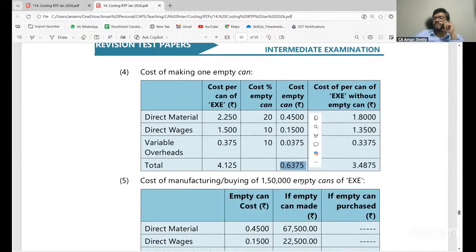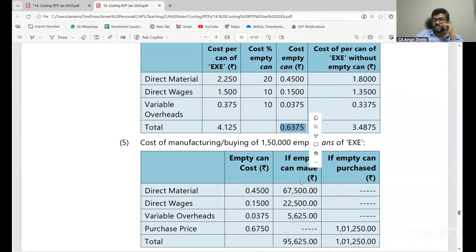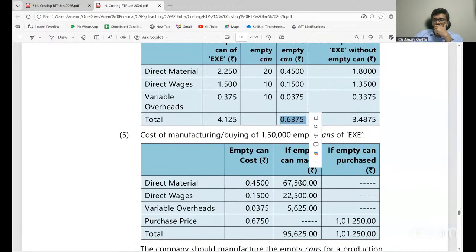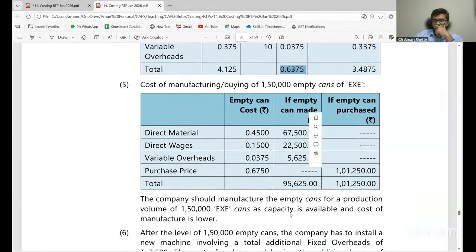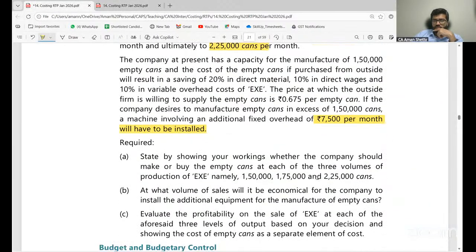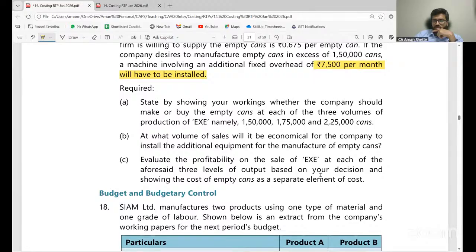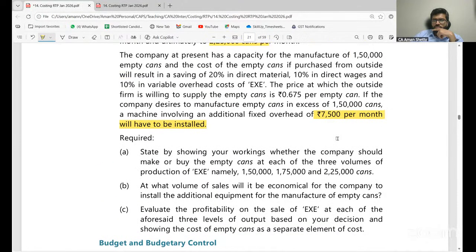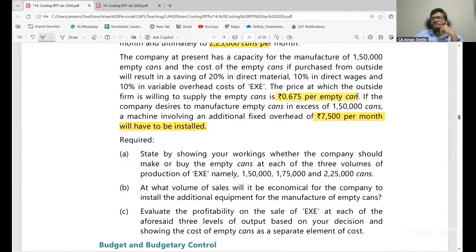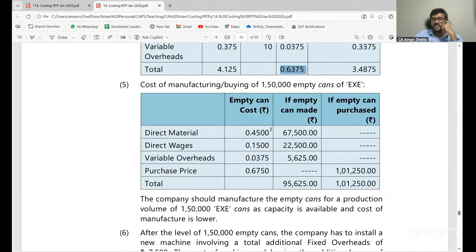Is it clear, all of you? What is the purchase price they've told? They have given it here. 0.675 is the cost of purchasing. Yes or no?